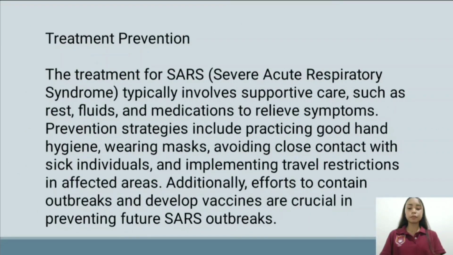Treatment prevention. The treatment for SARS, or Severe Acute Respiratory Syndrome, typically involves supportive care such as rest, fluids, and medications to relieve symptoms. Prevention strategies include practicing good hand hygiene, wearing masks, avoiding close contact with sick individuals, and implementing travel restrictions in affected areas. Additionally, efforts to contain outbreaks and develop vaccines are crucial in preventing future SARS outbreaks.